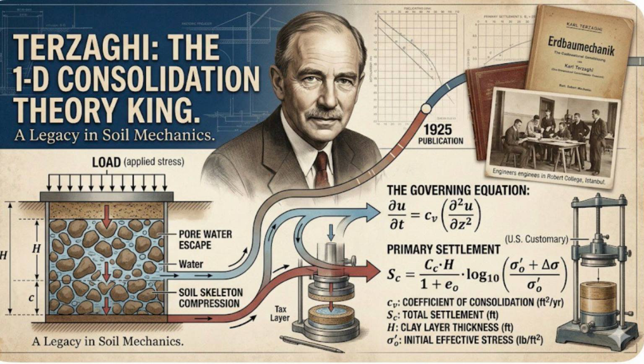Calculating the settlement. When engineers need to know the total magnitude of the squeeze, they look at the primary consolidation settlement, S_c. Using US units, the simplified formula for a normally consolidated soil is as shown, where H is the thickness of the clay layer, in feet, e_0 is the initial void ratio, C_c is the compression index, sigma prime_0 is the initial effective stress, in pounds per square foot, and delta sigma is the new